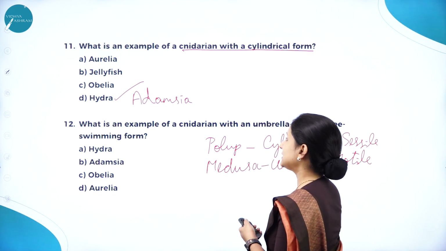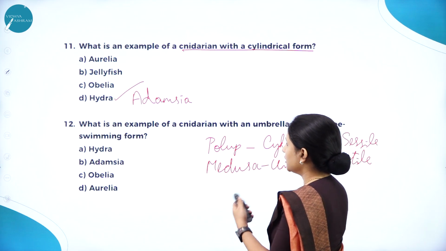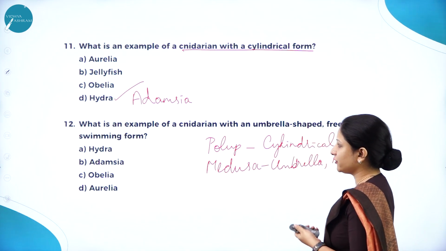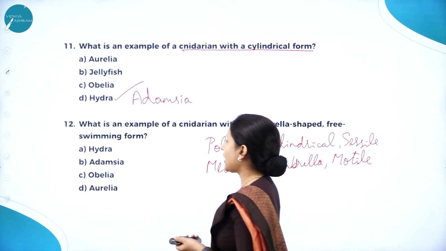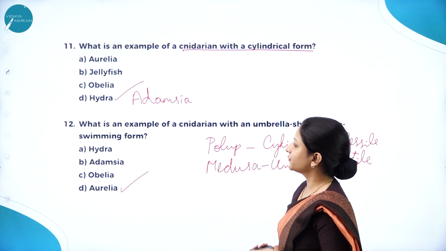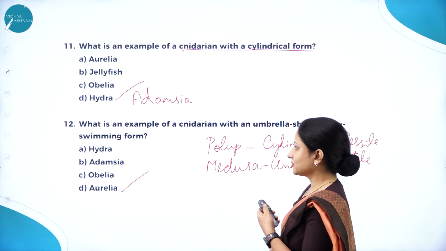Next question, what is an example of a cnidaria with an umbrella-shaped free swimming form? So, what is an umbrella-shaped free swimming form called? It's called Medusa body shape. Under that, the answer here is Aurelia. We can choose Aurelia, which is also called as jellyfish. So, this is about this question.